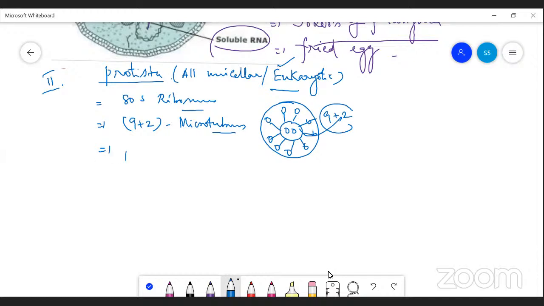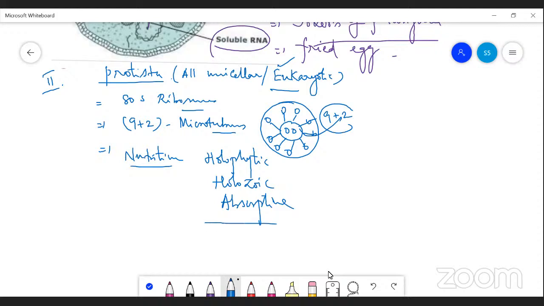What are the modes of nutrition? Based on their mode of nutrition, they may be holophytic, holozoic, or absorptive types. Holophytic are photosynthetic organisms, the autotrophs. Holozoic are ingestion types: food materials are taken in and digested within the body.